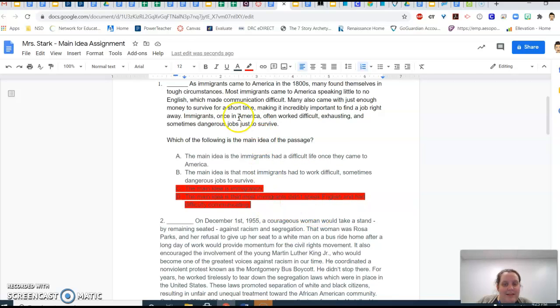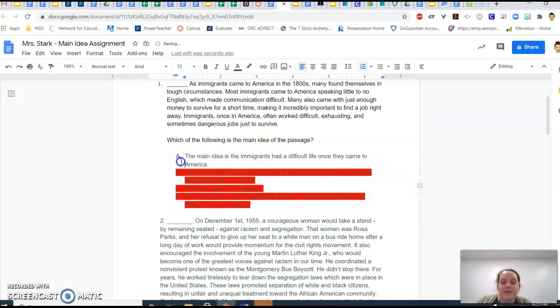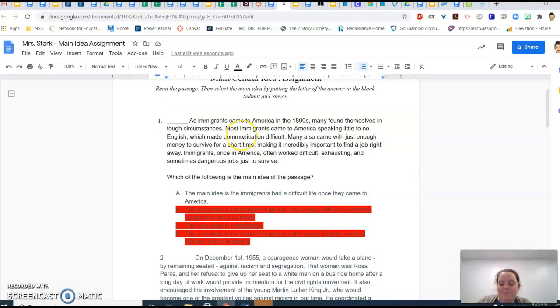They only mentioned the language part once in this paragraph, so I know that's not the right answer because I want it to cover the entire paragraph. All right, I also know B is not the right answer for that same reason. It's only talking about one small piece of the paragraph instead of the entire story, so I know that A is the correct answer, so I'm going to type an A right there.